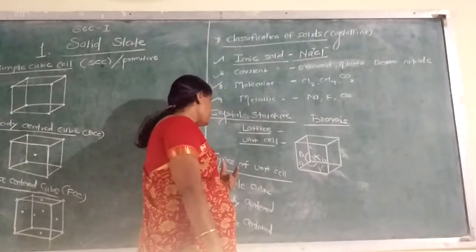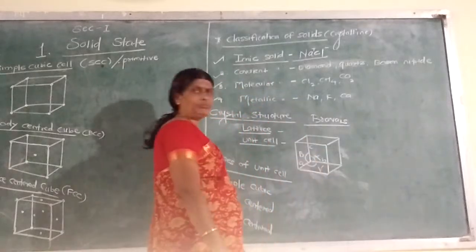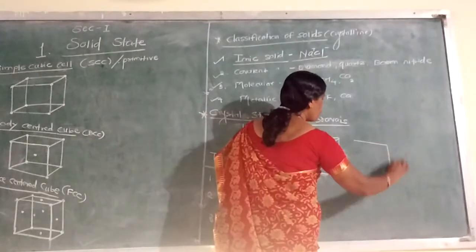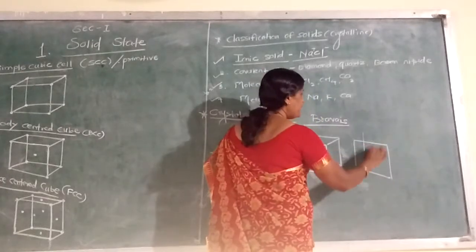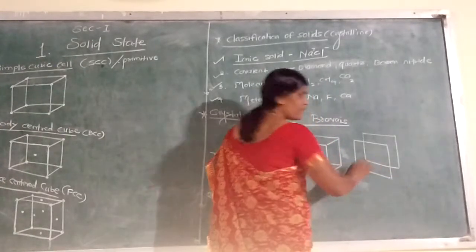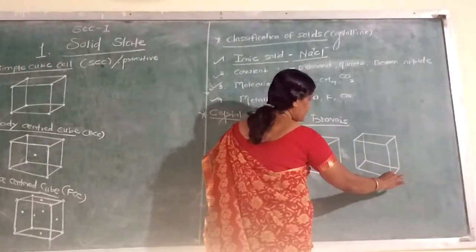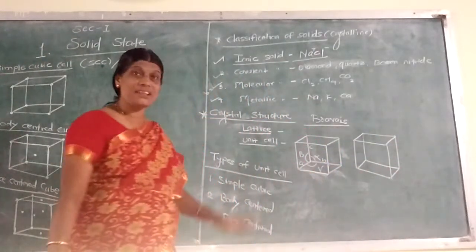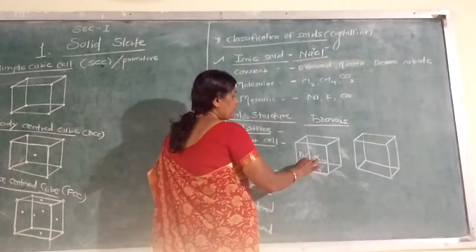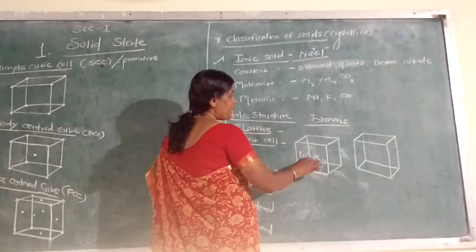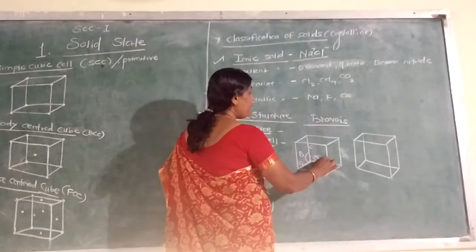Our syllabus is also concerned with the cube. See, this is the cube. Very simple. How to draw the cube? Draw the first square. In that, draw another square. Join these corners. See, a very simple cube drawing technique. Now, this edge is known as a in chemistry language. This edge is given the name b.